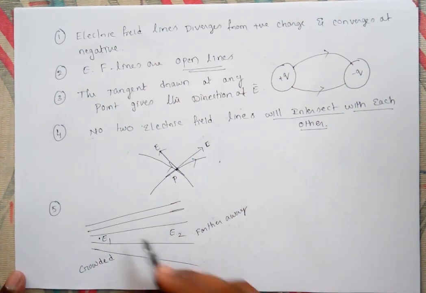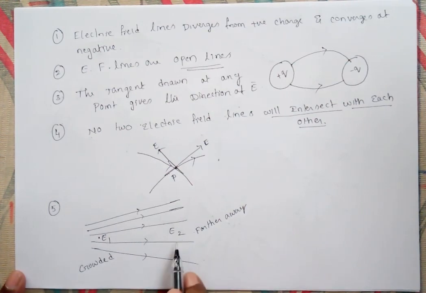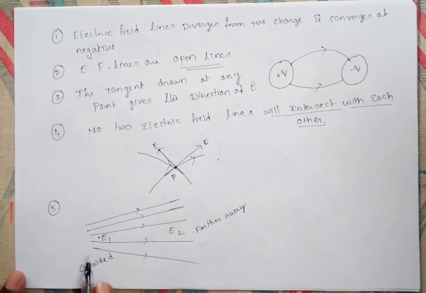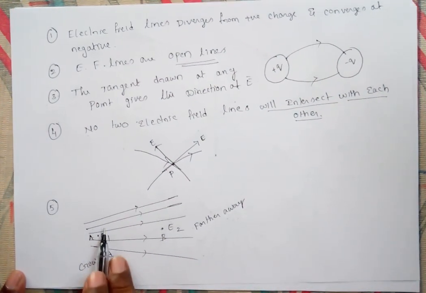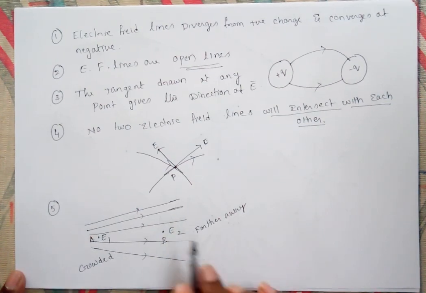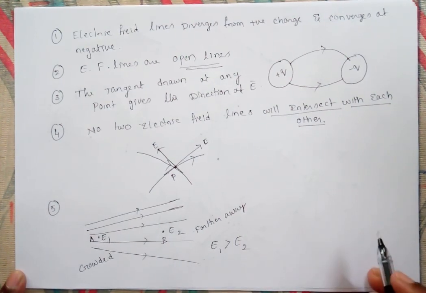Where the electric field lines are farther away from each other, the strength is less. At point A lines are crowded, at point B lines are farther from each other. So we can write that electric field intensity E1 is greater than electric field intensity E2.